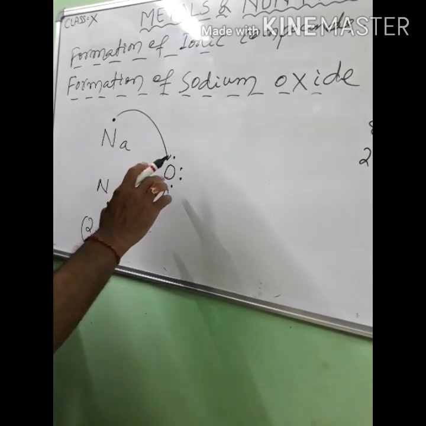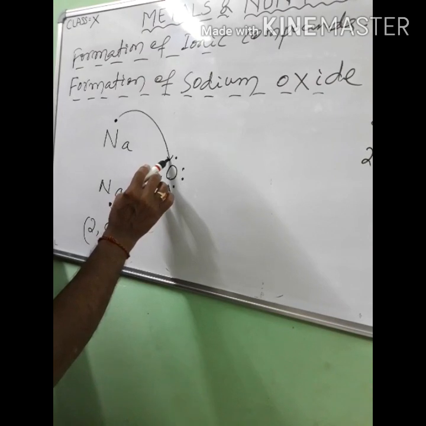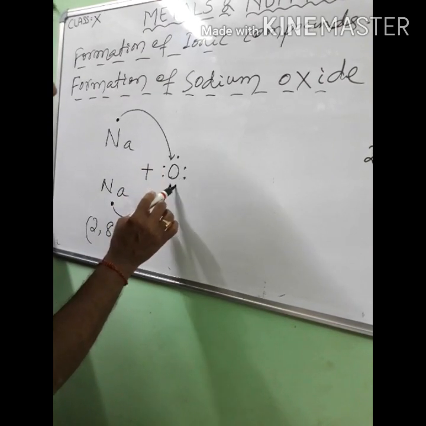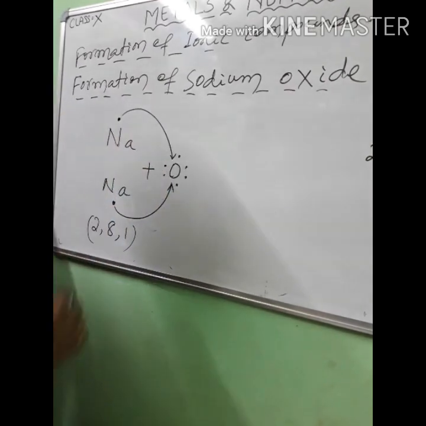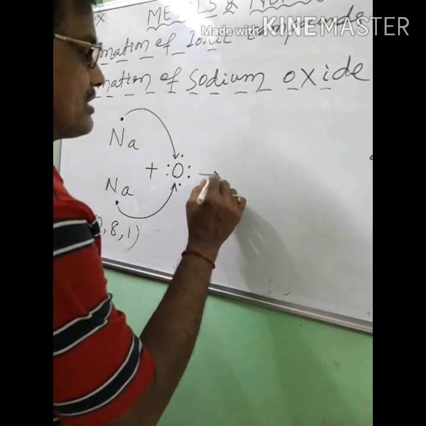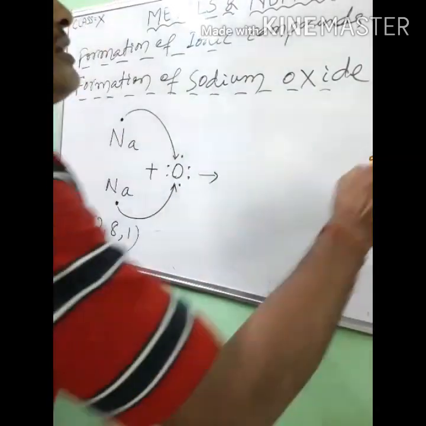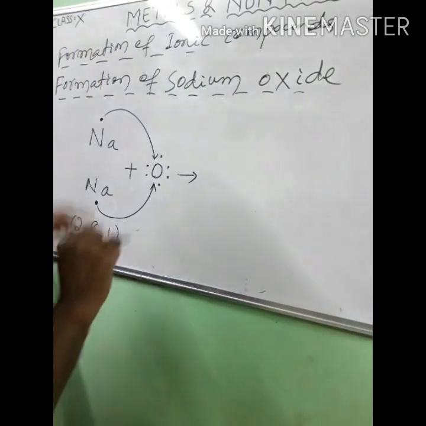Oxygen atom will get 2 electrons, so that the number of electrons will be 1, 2, 3, 4, 5, 6, 7, 8, an octet.